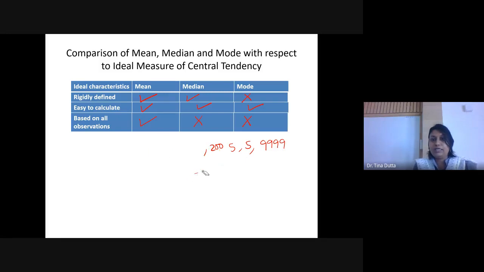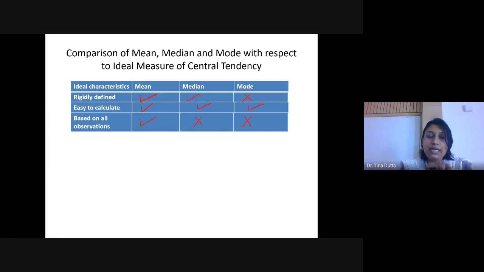Now, it is a different question whether it is good or bad. Whether being based on all the observations is all the time good or not. Sometimes it is good. If there is not much variation in your observations, suppose it is the marks of a class, okay, between 0 and 30, and there is not much variation, suppose everyone is in the range of 20 to 25, then taking all the values is good.